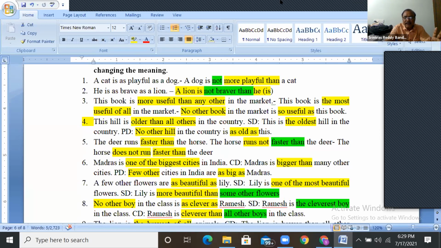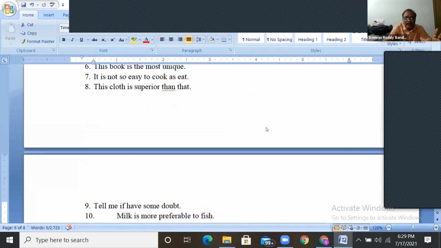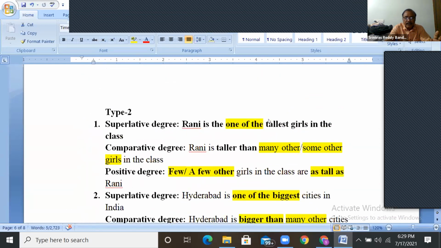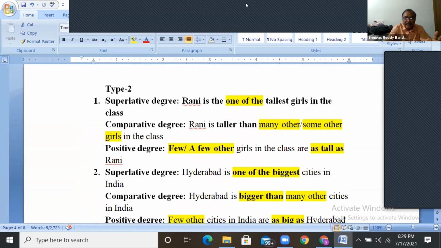All of you guys here, note down. Once again, if you want to note down, you can note down these hints also. All of you guys here, don't get confused.